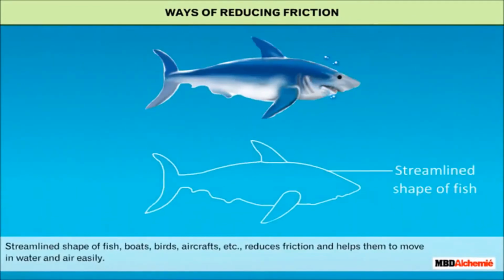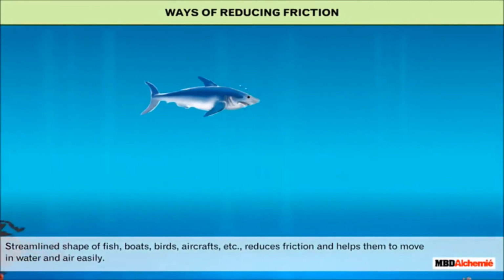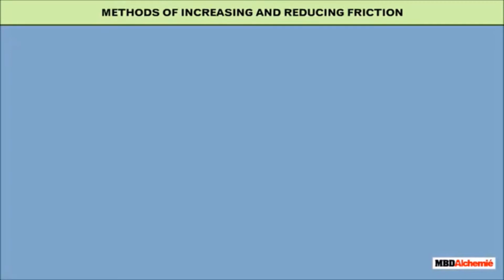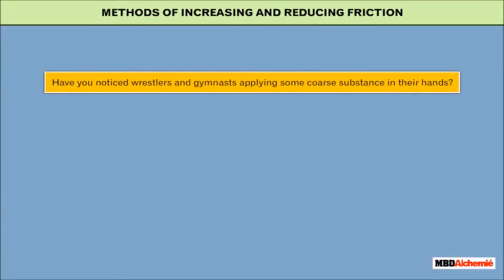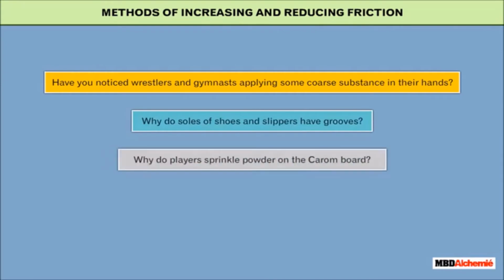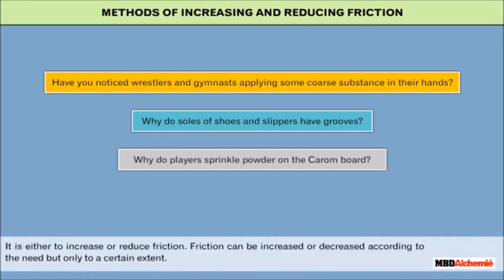Streamlined shape of fish, boats, birds, aircraft, etc. reduces friction and helps them to move in water and air easily. Methods of increasing and reducing friction. Have you noticed wrestlers and gymnasts applying some coarse substance in their hands? Why do soles of shoes and slippers have grooves? Why do players sprinkle powder on the carom board? It is either to increase or reduce friction. Friction can be increased or decreased according to the need, but only to a certain extent.